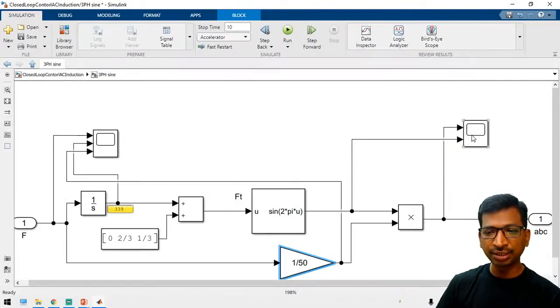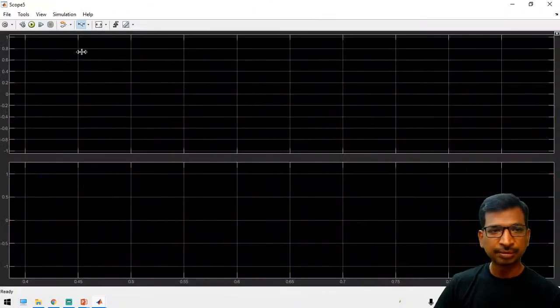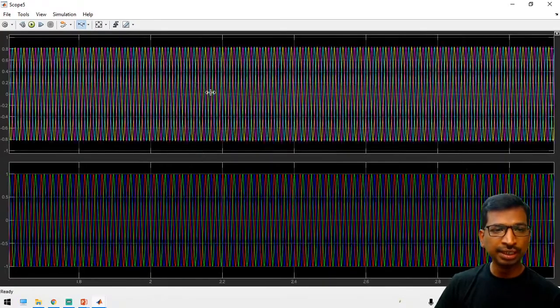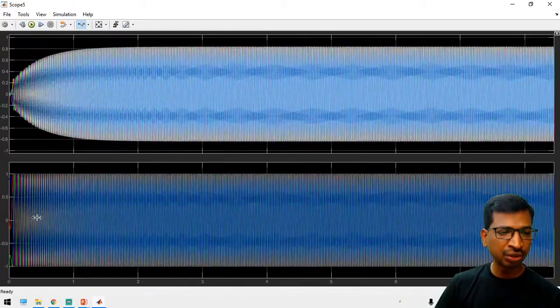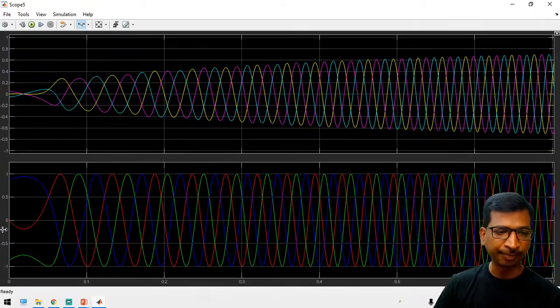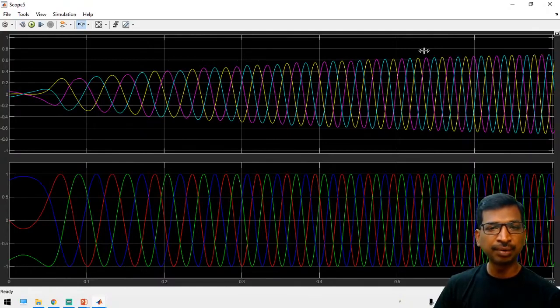So after that you can get, see here, this is the graph. So you can easily, I have already developed this one, and in the internship you can get it step by step, because there we are getting sufficient time. So initially the value will be 0, and after that it is gradually increasing the reference frequency amplitude. So once it has reached, then it will keep on maintaining its constant value.